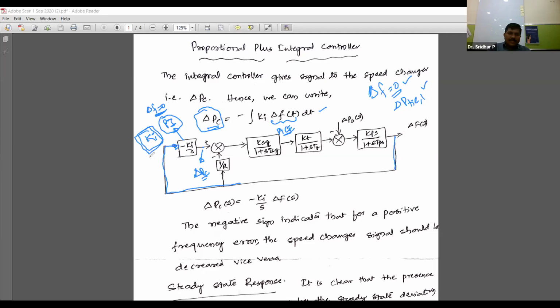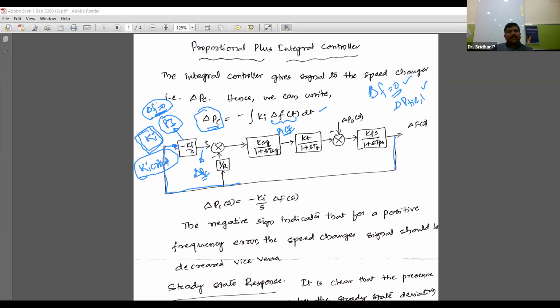So a minimum gain is required. That gain is the Ki critical. So Ki critical is the minimum gain required to make the frequency 0. If you are expecting delta f equal to 0, then it will be done with the help of the PI controller. Then the next problem is, what should be the value of this Ki? Is it 0, is it 1, or is it 0.1, 0.2, or infinity? What should be the value of this Ki? That is the minimum value required to keep this frequency at 0. So there must be a value like that, it is compulsory.